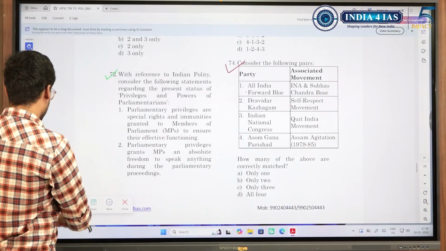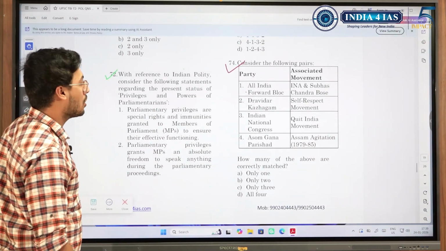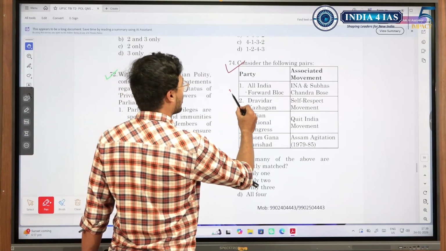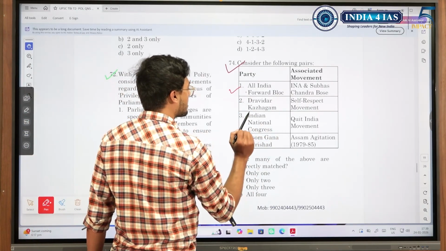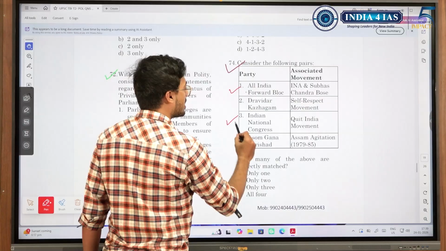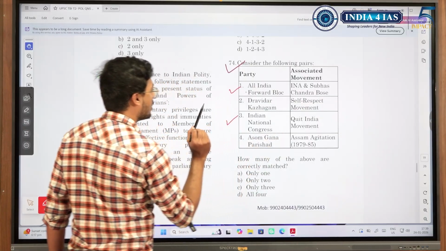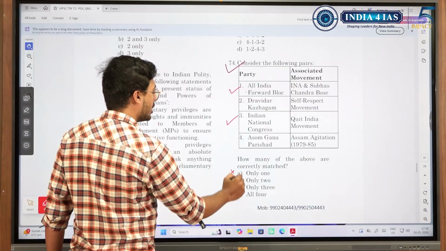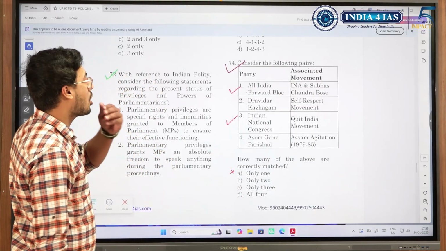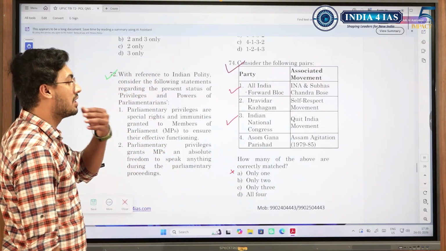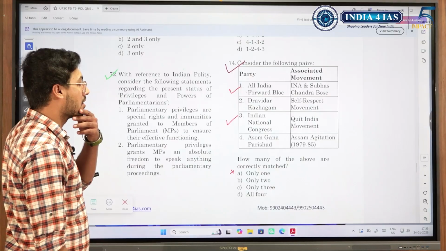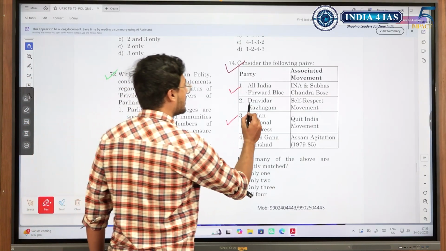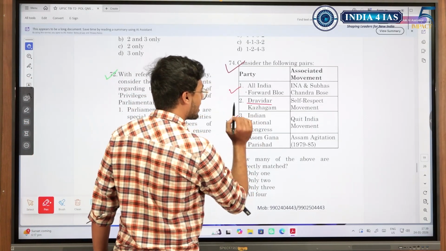Again, in this statement, what is that trick which we could have thought of? We know All India Forward Bloc was associated with this. We know that Indian National Congress led the Quit India movement. So we know the answer is not only one, but it could be either of these 3. Now look at the other 3 options. We know self-respect movement, and who led it? E.V. Ramaswamy Naikar, and he was a Dravida. So it could be something related to Dravida Kazhagam.